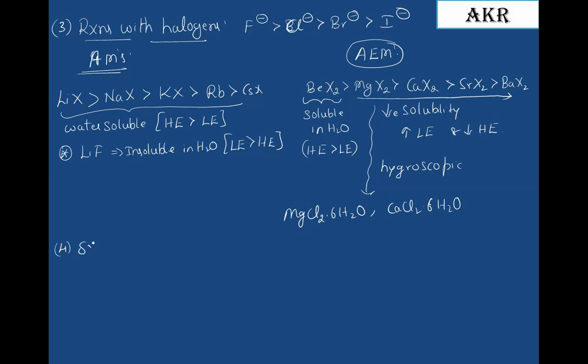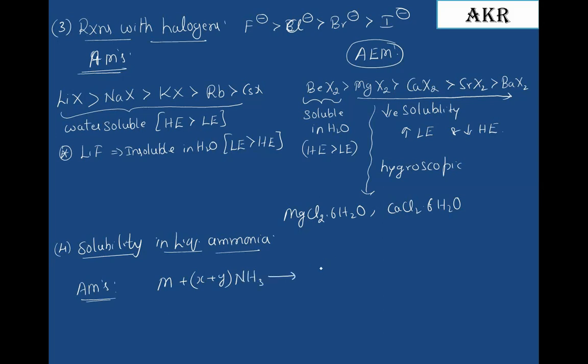Next, solubility in liquid ammonia. With respect to alkali metals, whenever the alkali metal is treated with liquid ammonia, it forms a blue colored solution.